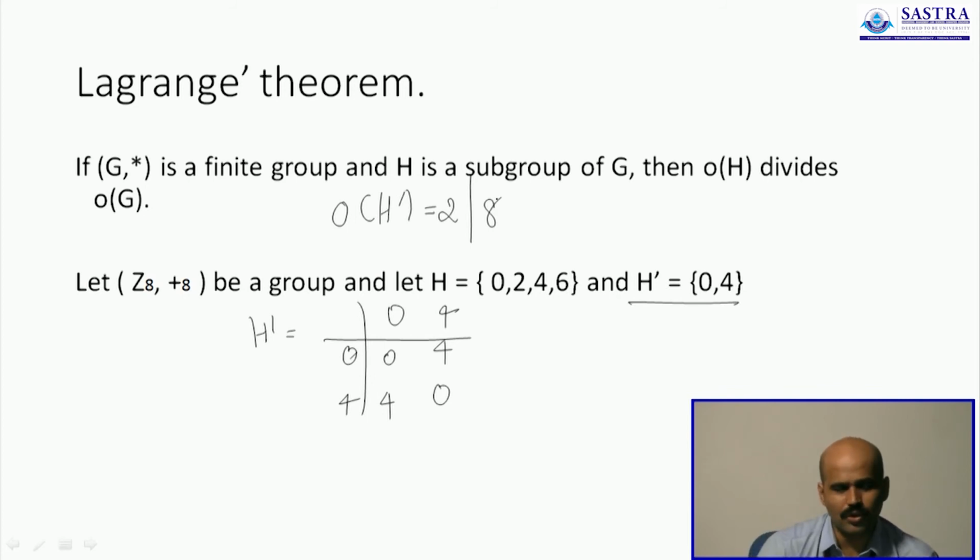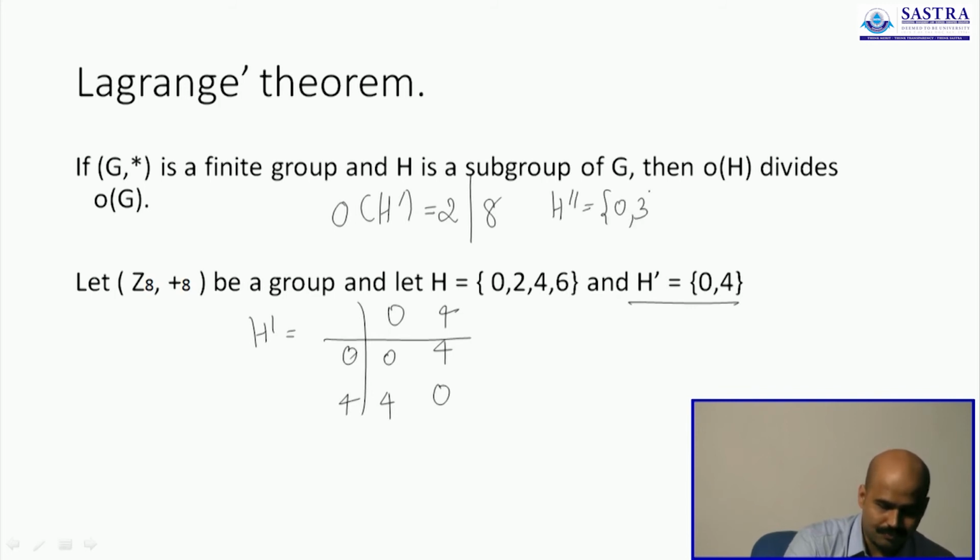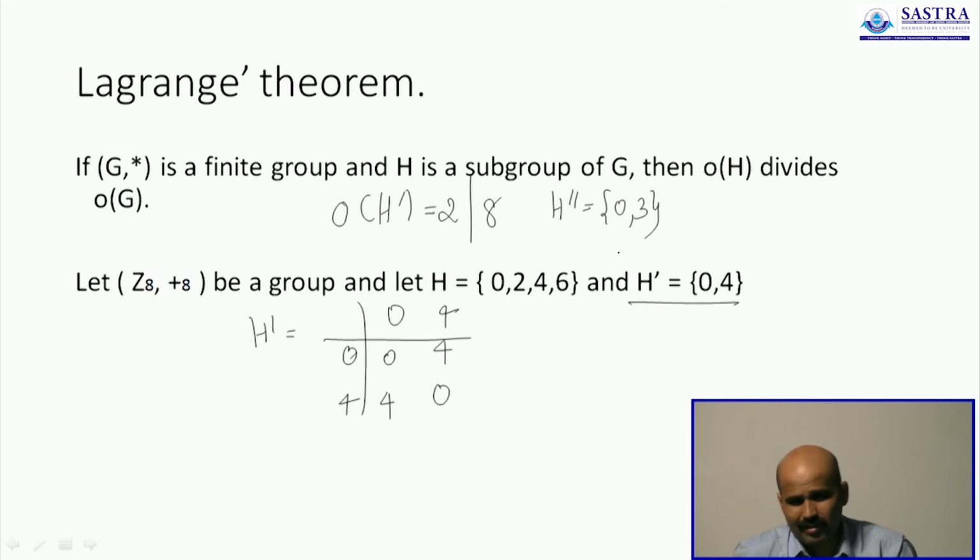But just because 2 divides 8, you cannot call this a subgroup. 2 divides 8, alright, but h double dash cannot form a subgroup of G, because when you pick 0 and 3, it automatically fails in one condition, the inverse of 3. The inverse of 3 is 5, 5 is absent, and 3 and 3 is actually supposed to give you 6. 6 is not even part of the set, it's not closed, it doesn't have an inverse, therefore this can't form a subgroup. So the converse of Lagrange's theorem is not true.